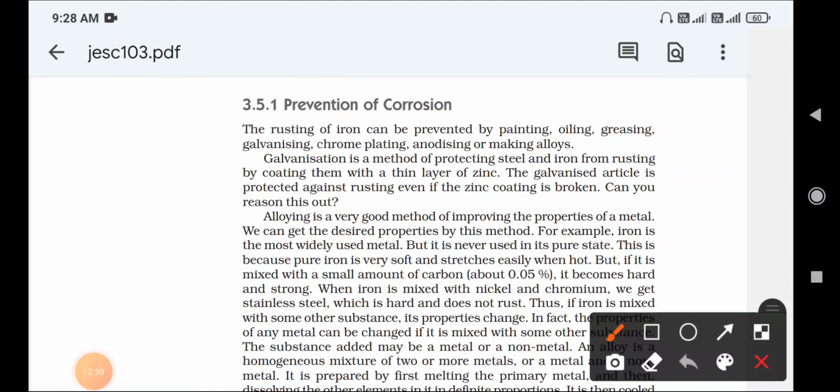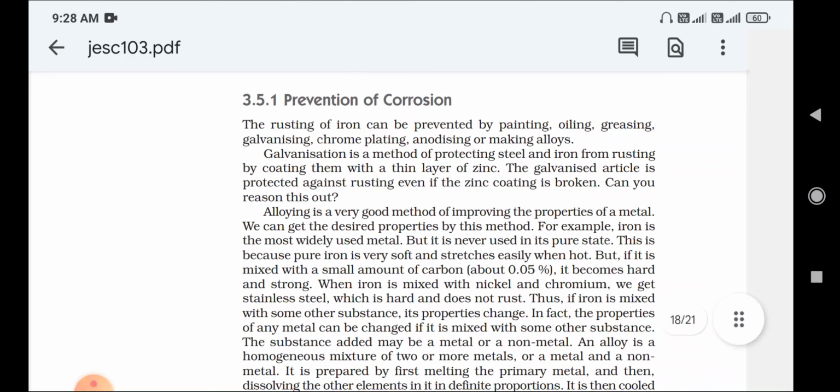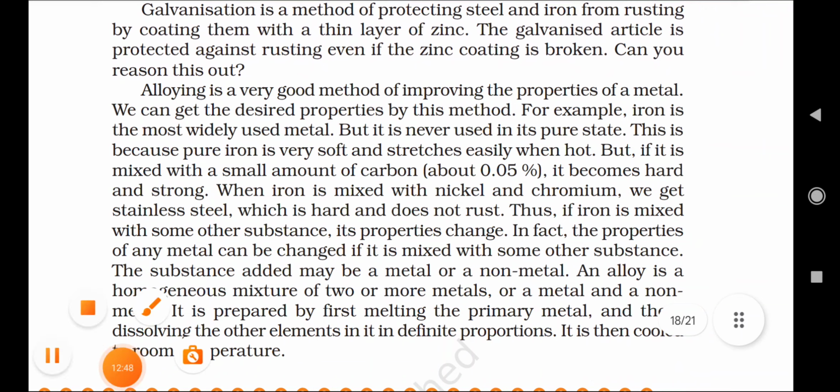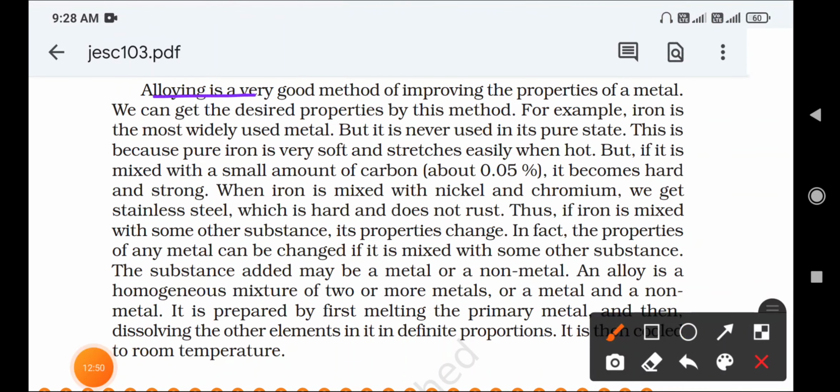So alloying is a very good method. Alloying is a very good method of improving the properties of metals. We can get the desired properties by this method. Alloying also prevents rusting, and it is a good method, the best way of prevention.